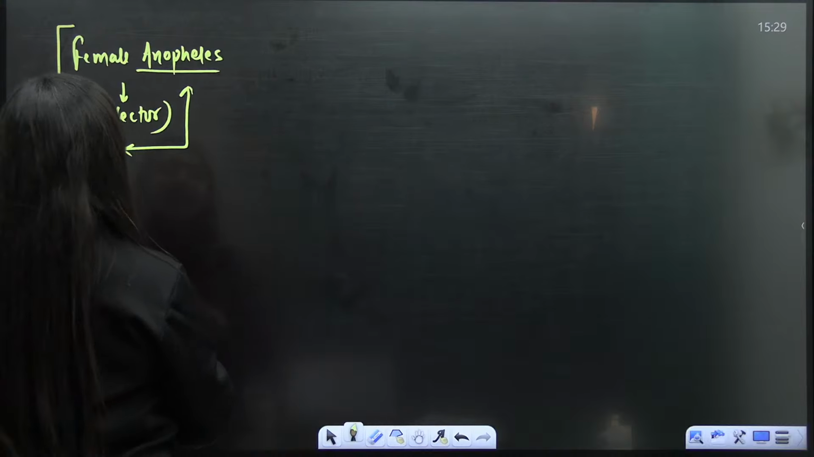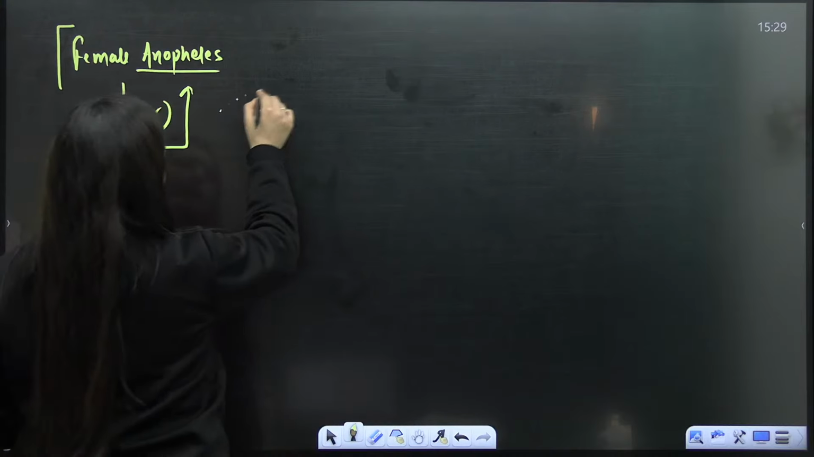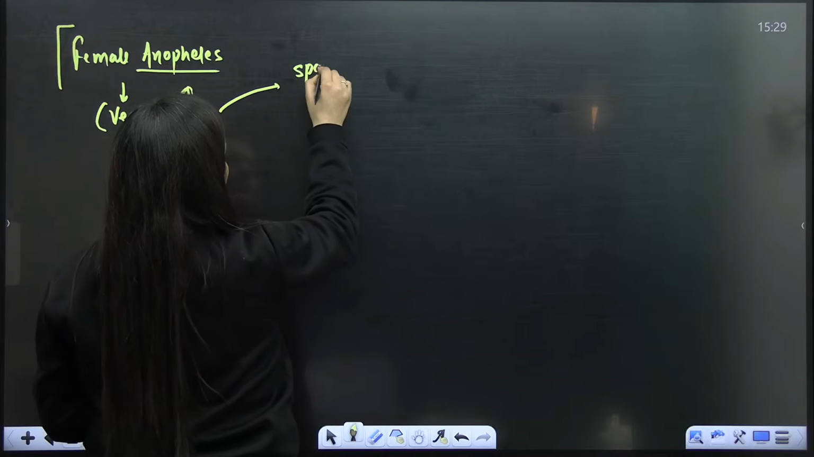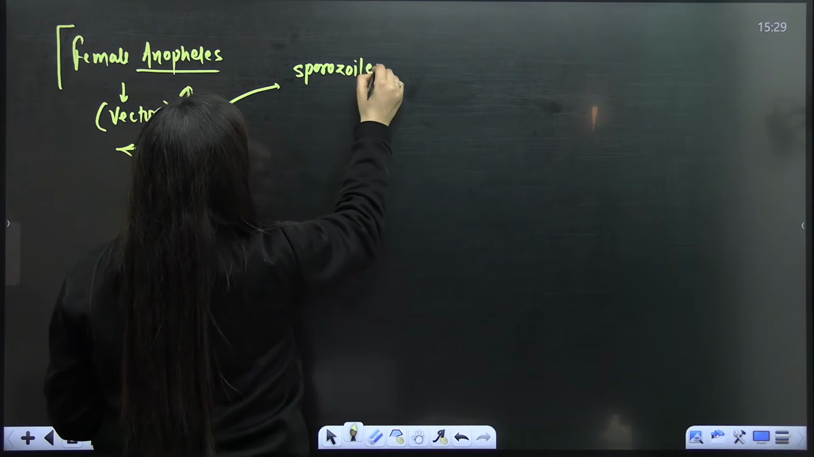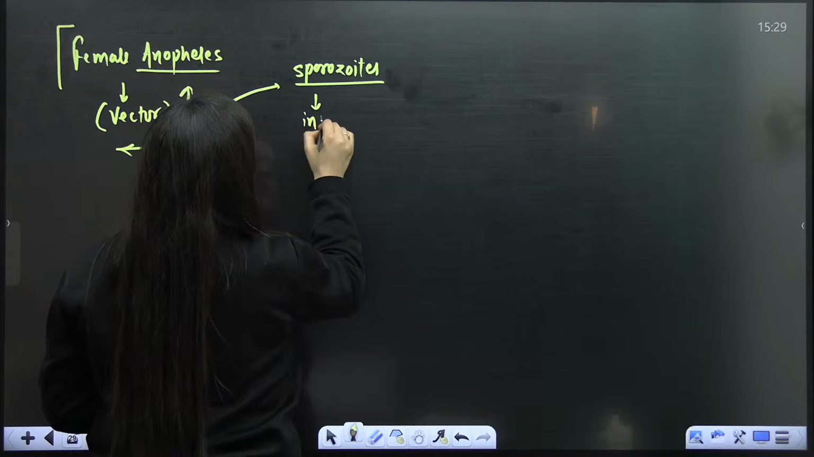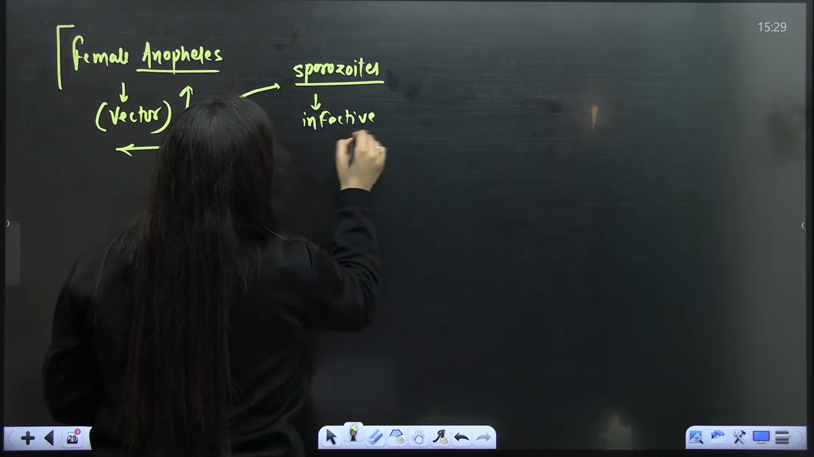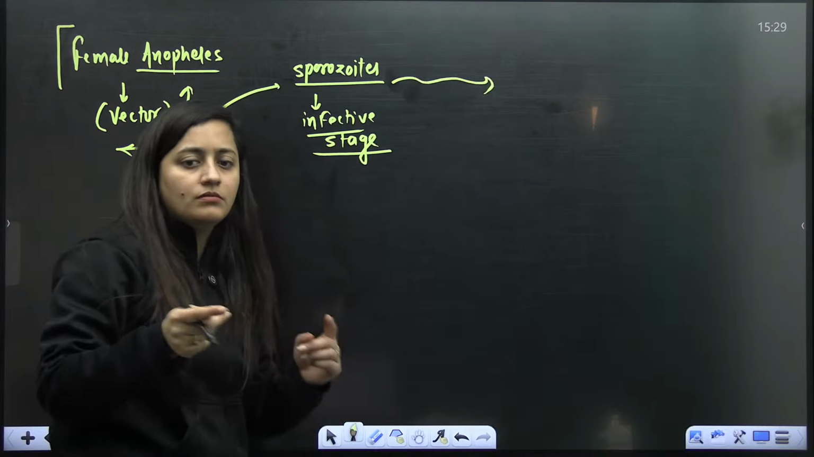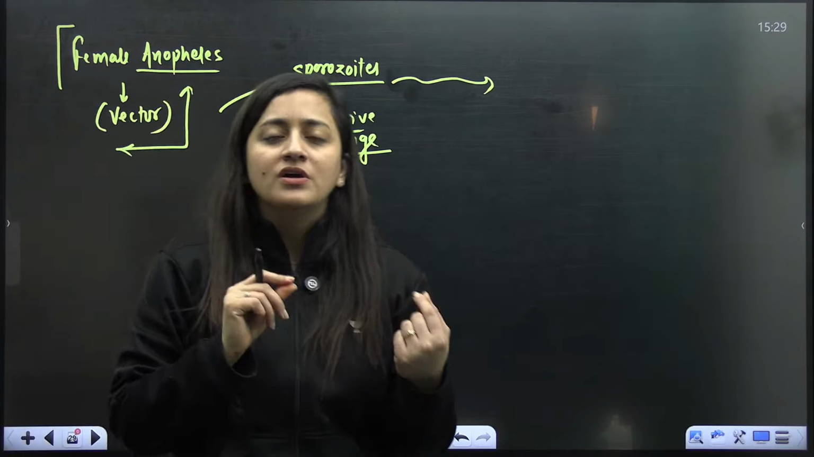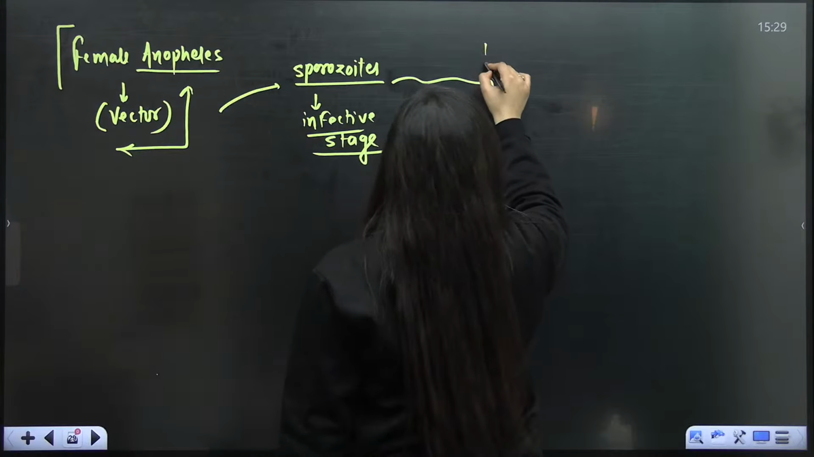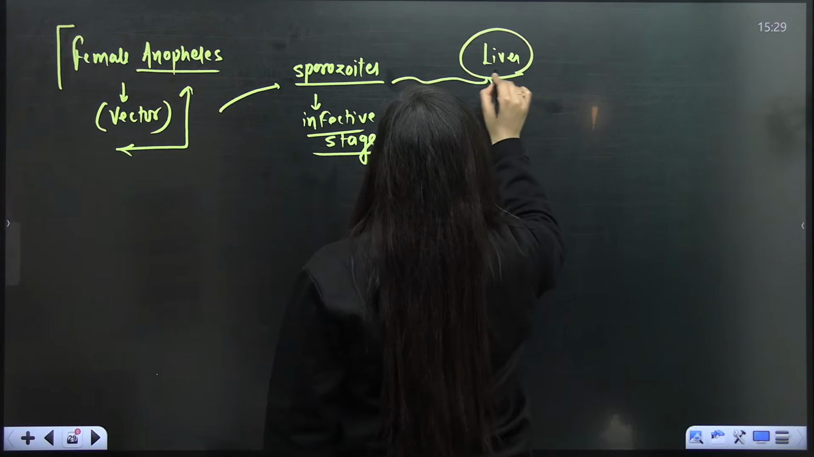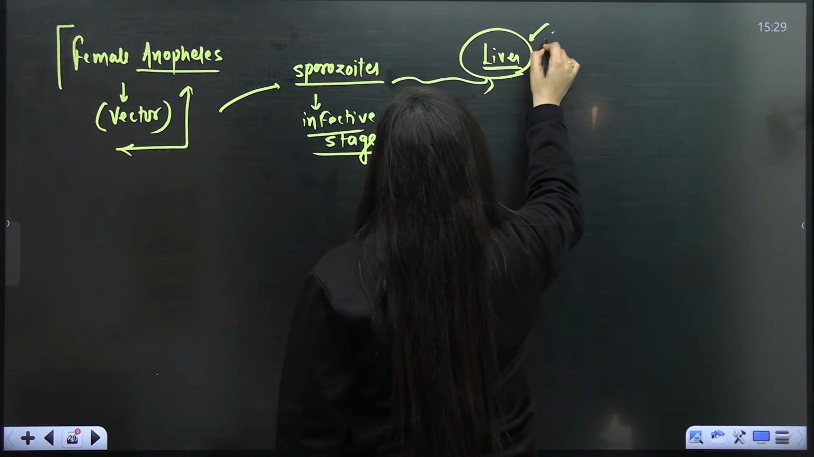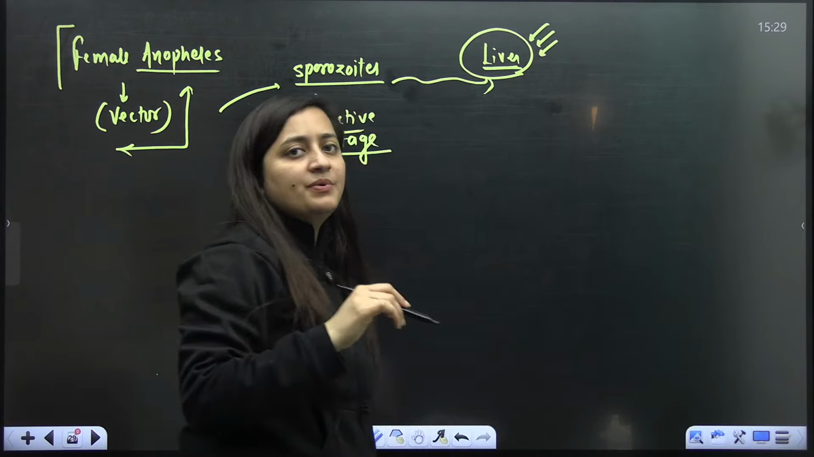Here what will happen, when the female Anopheles mosquito bites the human, it will inject the sporozoites. Sporozoites, that's what you have to remember. It is the infective stage. These sporozoites move in our blood for around 30 minutes and then finally enter the liver. In the liver, the pre-erythrocytic division will occur.